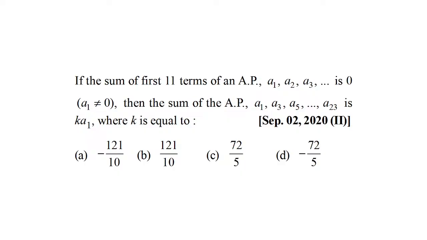So think about it. A1 plus A3 plus A5 plus so and so forth plus A23 is what you have to talk about. And if you think a bit carefully, the resulting sum is the sum of another AP whose first term is A1 and common difference is 2 times the common difference of the original AP, A1, A2, A3, and so forth.